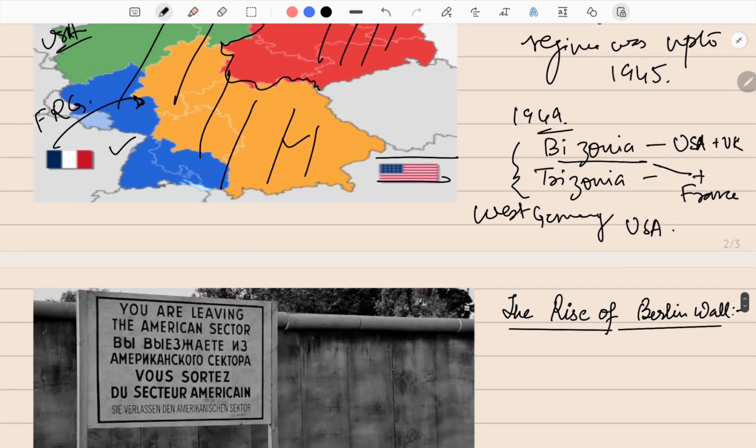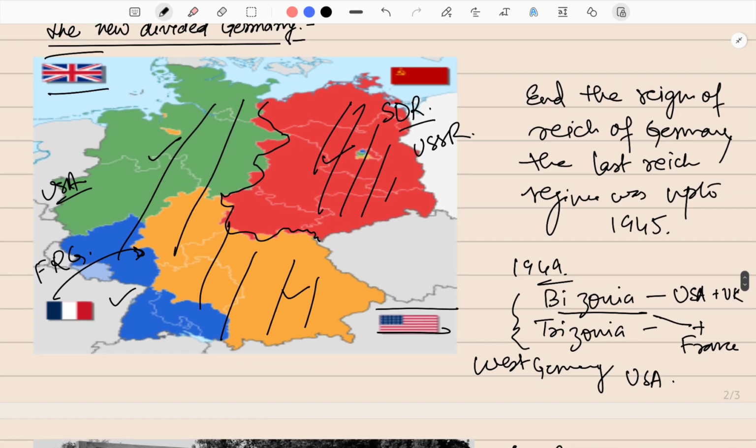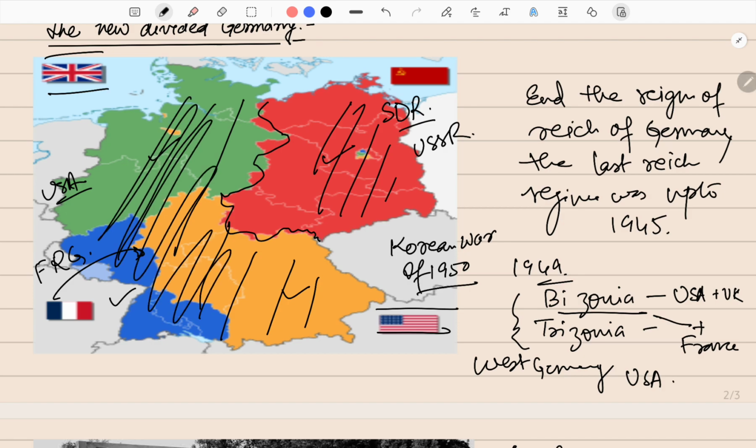Also, in this time, NATO was formed. As we talked in the last video, that NATO was formed. So that created a more complex geopolitical scenario due to the Korean War of 1950, in which West Germany was requested by USA to maintain the geopolitical dynamics of the area due to a possible threat from Soviet aggression. So this part of Germany was requested by USA to maintain the dynamics in Europe due to a possible aggression from USSR.